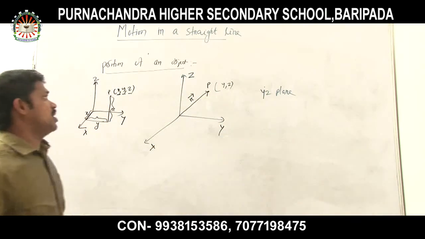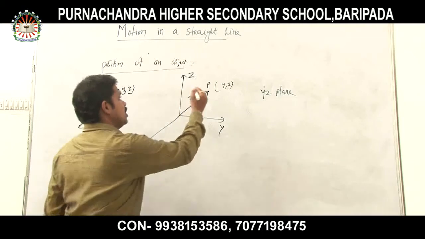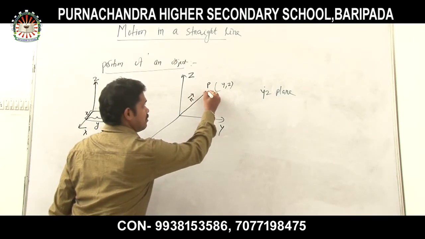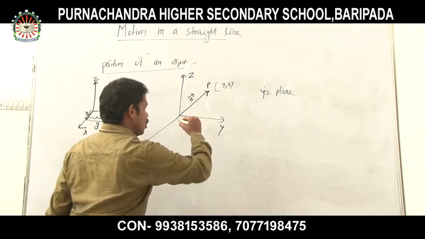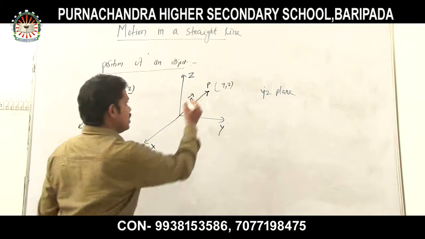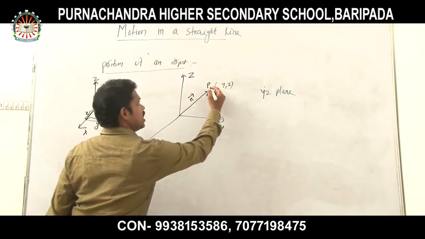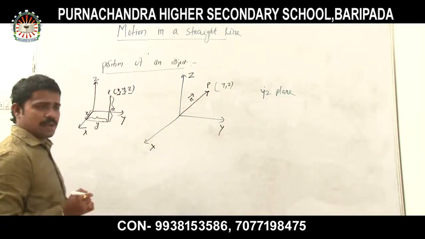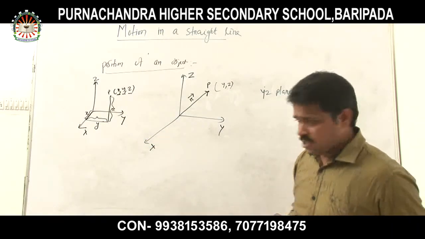With this vector we can represent the position of a point P. Again I will repeat, with this line having an arrow at the tip, which I named as r, we can represent the point P. But let us first discuss what a vector quantity is.